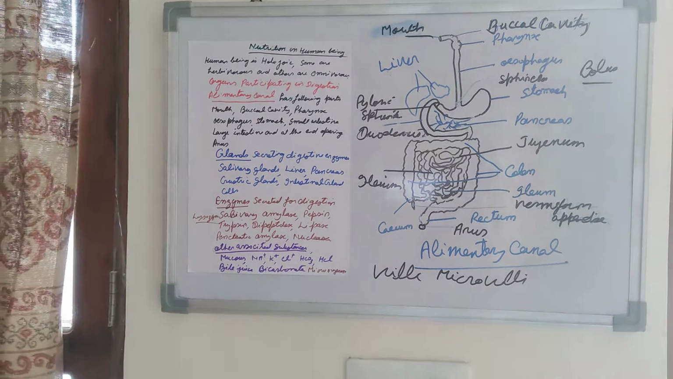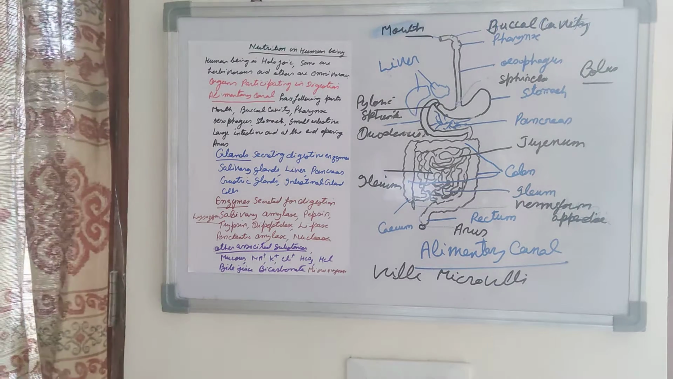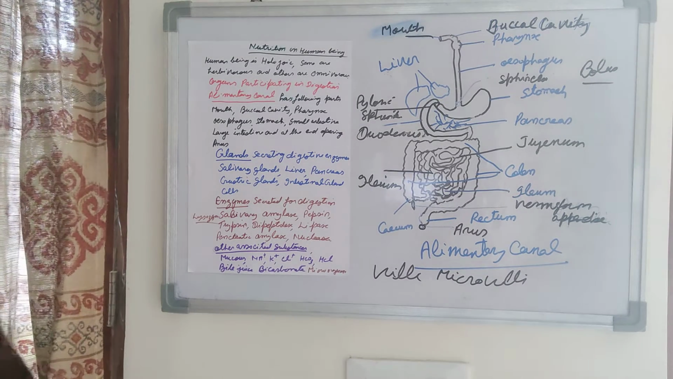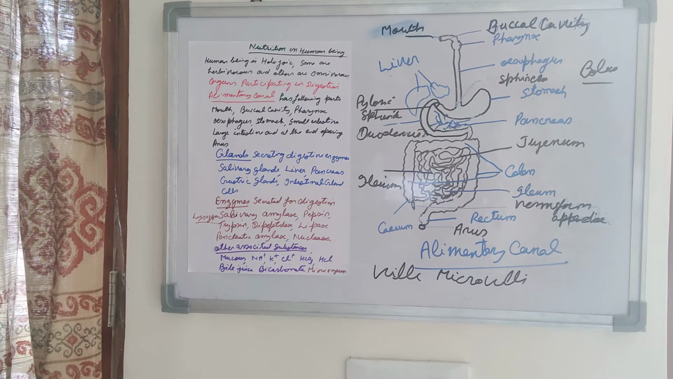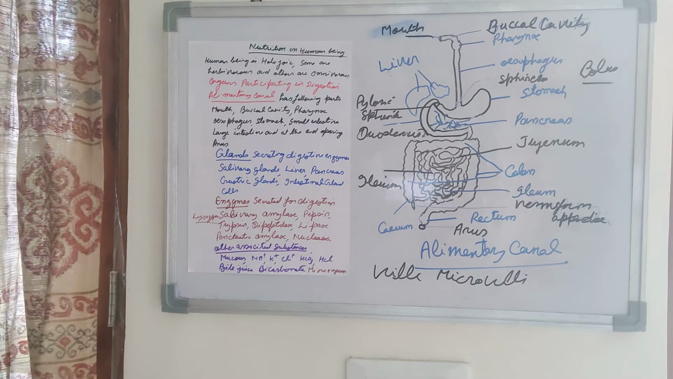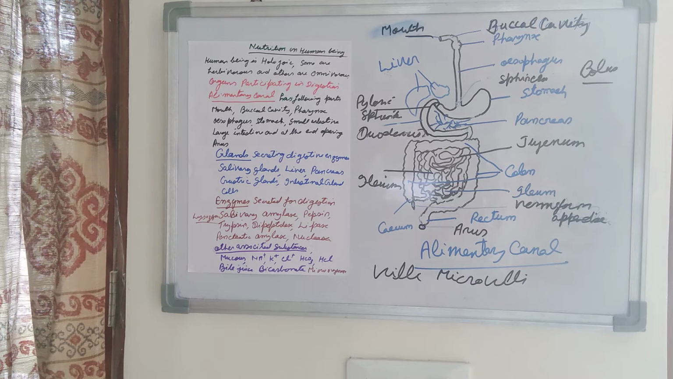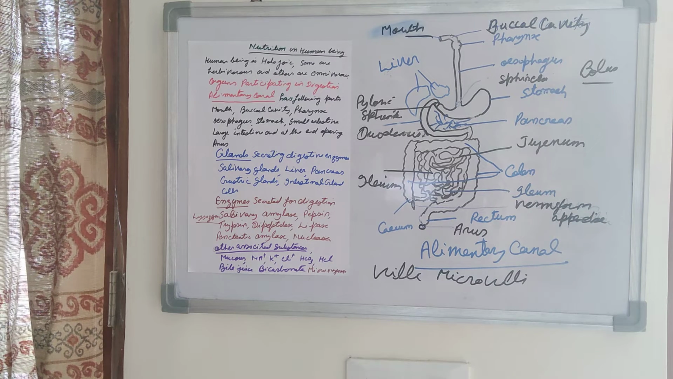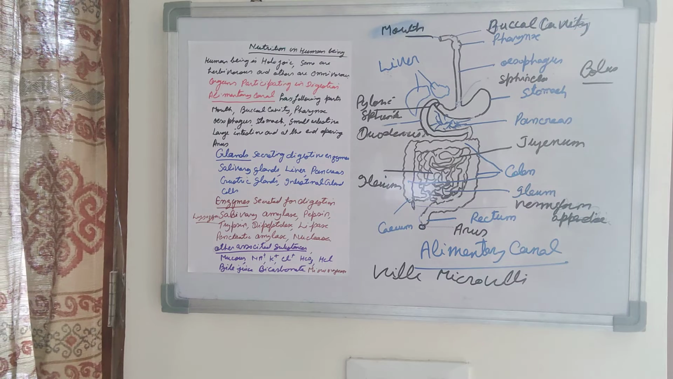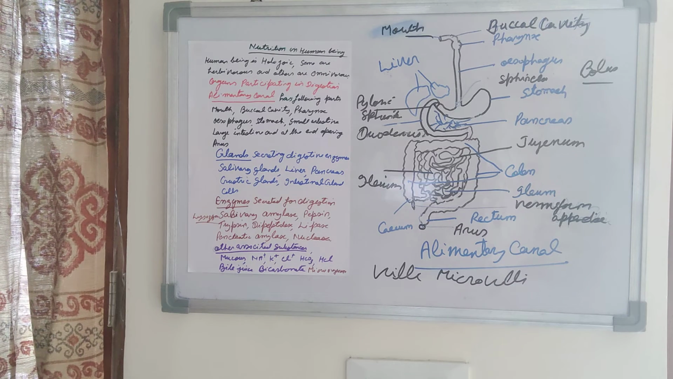However, in all these organs, the food is digested with the help of some enzymes and secretions which are secreted by the digestive glands. What are the digestive glands which secrete the digestive enzymes? Those are salivary glands, liver, pancreas, gastric glands, and intestinal gland cells. Then what are the enzymes which are required for digestion? These are salivary amylase, pepsin, trypsin, dipeptidase, lipase, pancreatic amylase, and nucleases.